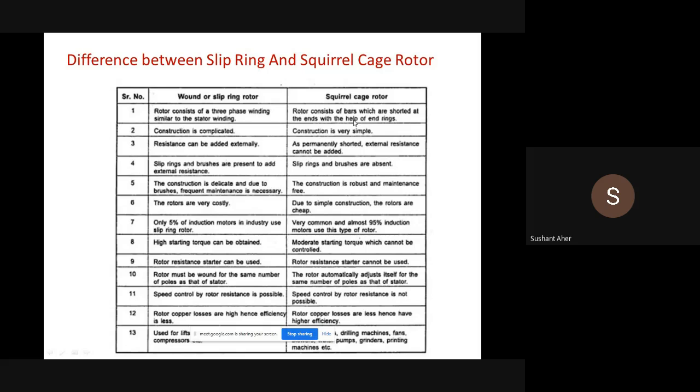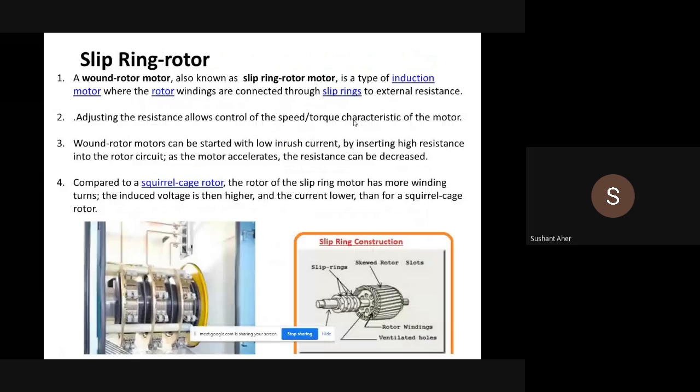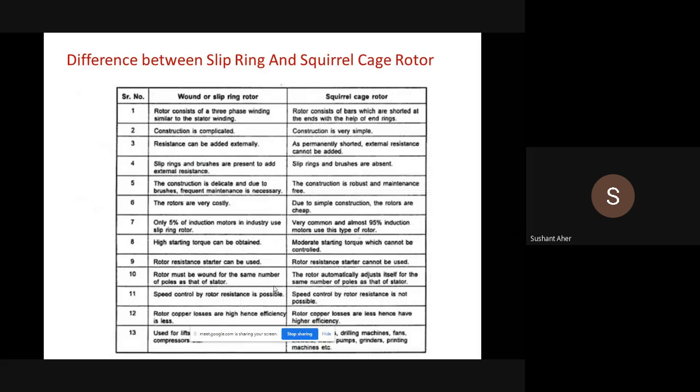Then point of adding resistance. As the rotor of the squirrel cage induction motor is not accessible to the user, we cannot add any external resistance to the rotor circuit of the squirrel cage rotor. But due to having three slip rings, we can add extra resistance in series with the rotor of the slip ring or the wound rotor induction motor, right?